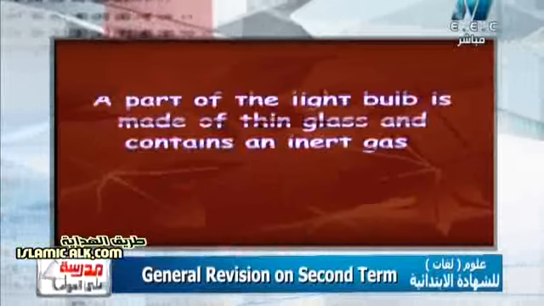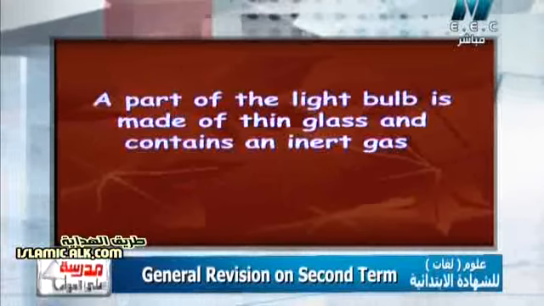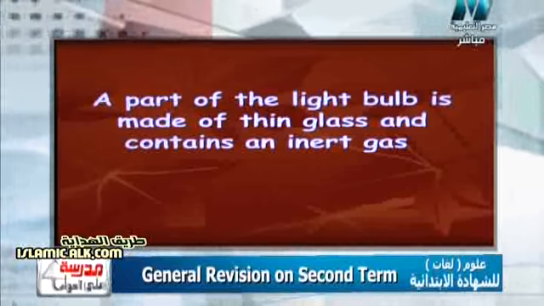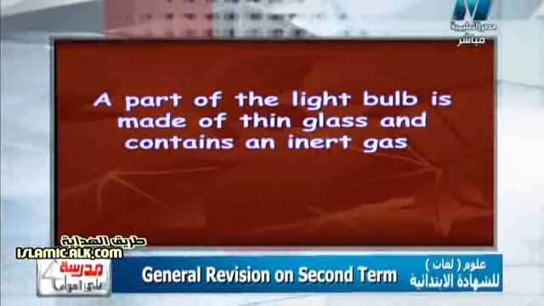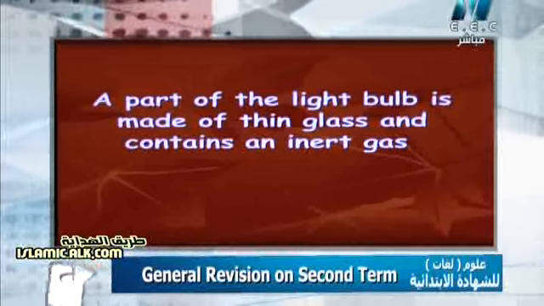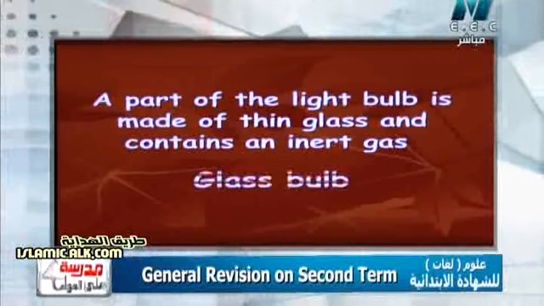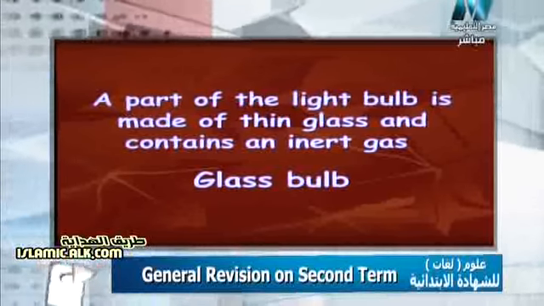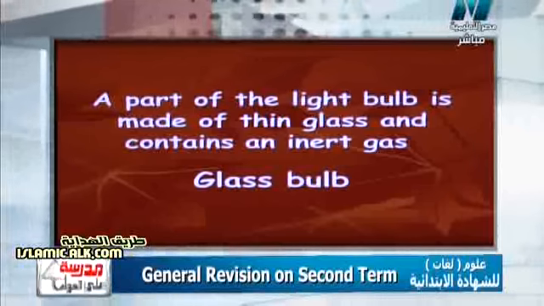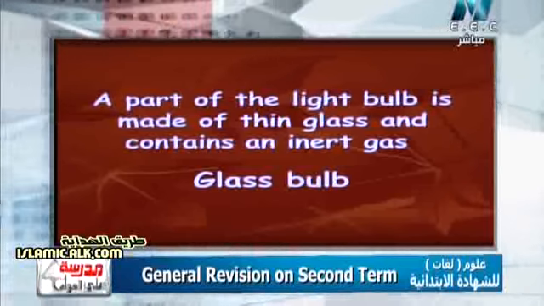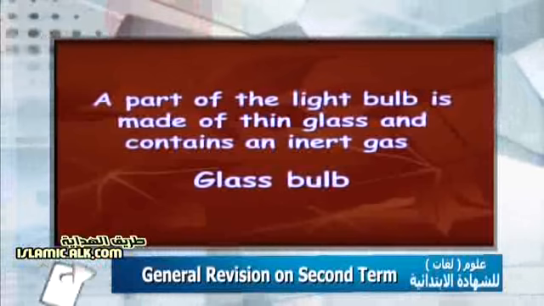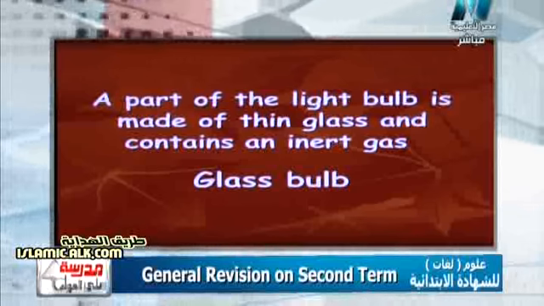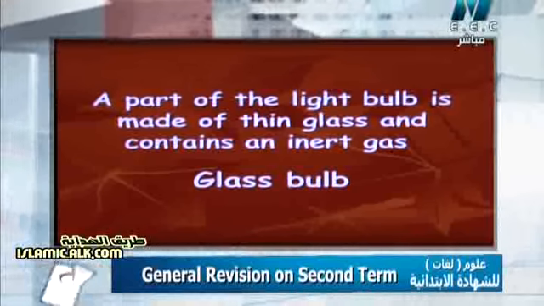Another question, a part of the light bulb is made of thin glass and contains an inert gas. Surely it will be the glass bulb. The glass bulb is a part of the light bulb which is made of thin glass and contains an inert gas. Please do not be quick in your answer. Someone might say tungsten filament. No, I say a part of the light bulb made of thin glass.